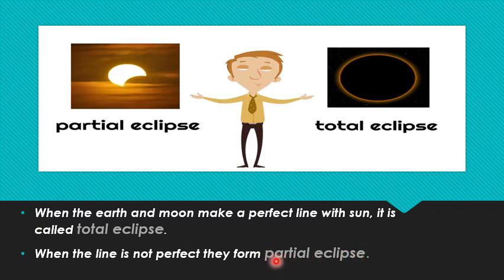Partial means not complete, incomplete, or half. In this picture you can see that the sun or the moon is visible but half, not completely disappeared. So when the line is not perfect, it is called partial eclipse.